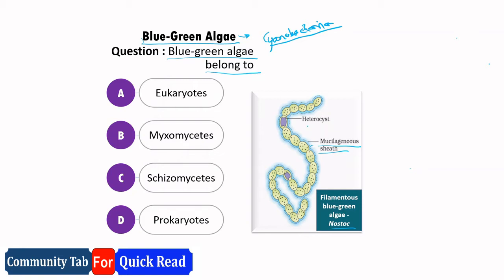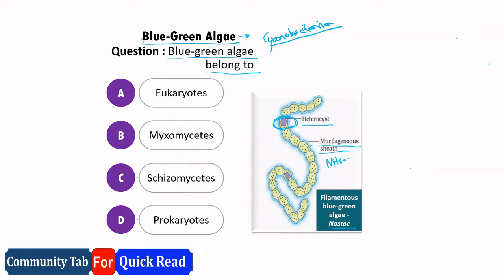And they have one characteristic structure, which is called a heterocyst. Nostoc is one of those cyanobacteria which enhances soil fertility by nitrogen fixation. Nostoc, Anabaena. You must have come across the examples of Nostoc and Anabaena, which are responsible for the enhancement of fertility of soil. They provide fertility to soil by nitrogen fixation.